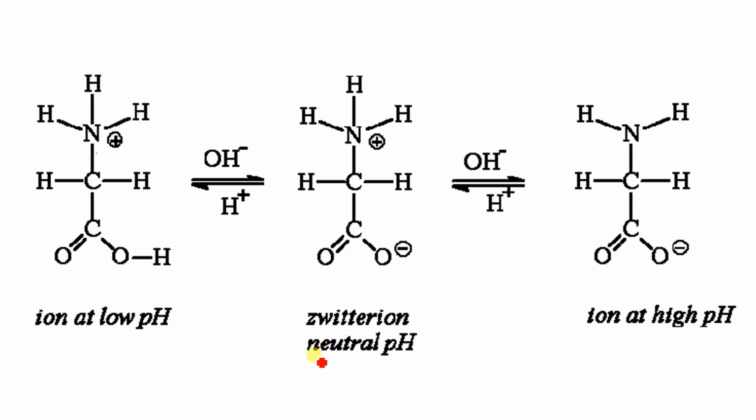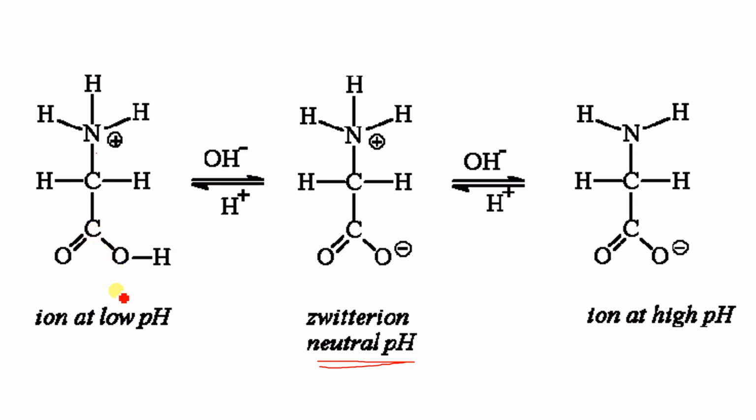Where the pH is neutral. This pH is called neutral because both positive and negative charges are there, so that's why it is neutral, and it is at neutral pH, that means around 7. But when we talk about low pH, that means less than 7, then what will happen? This becomes acidic, and here it will be NH3+, but it is a COOH compound.